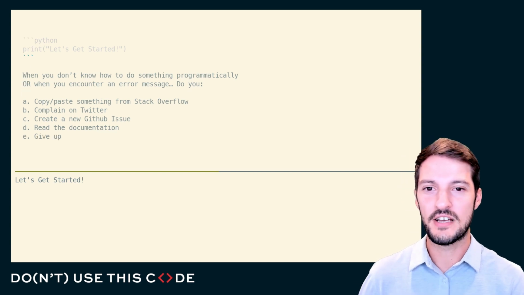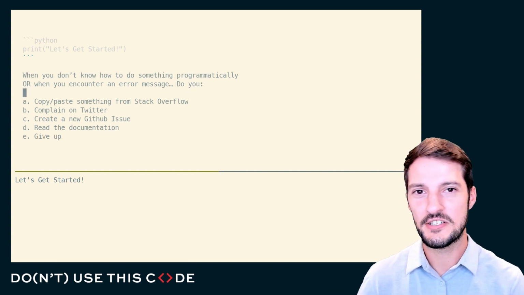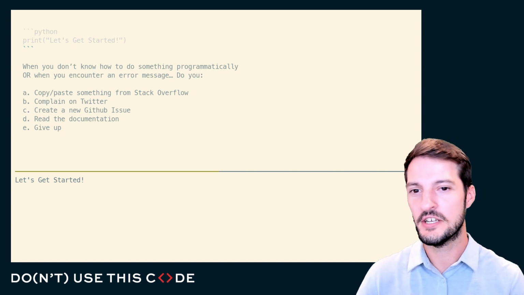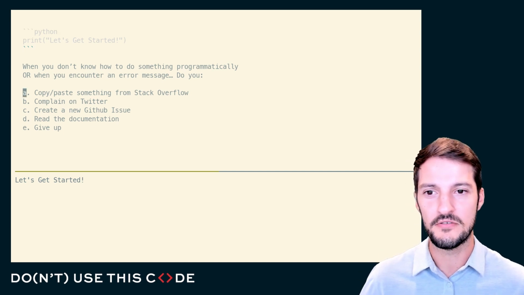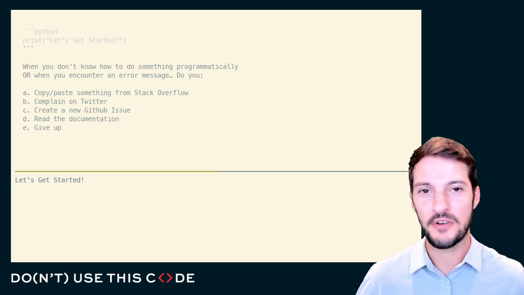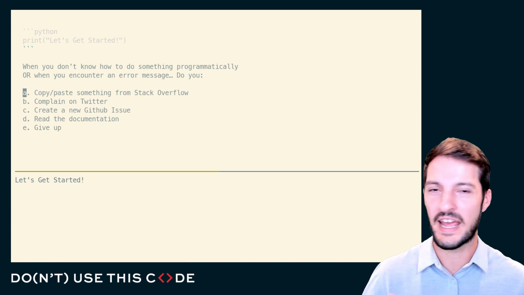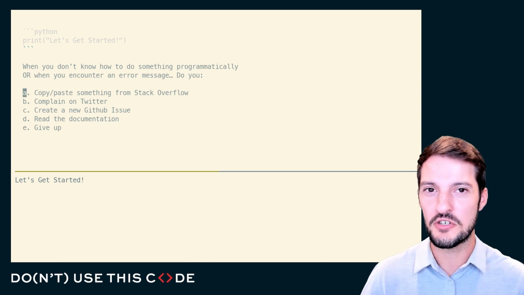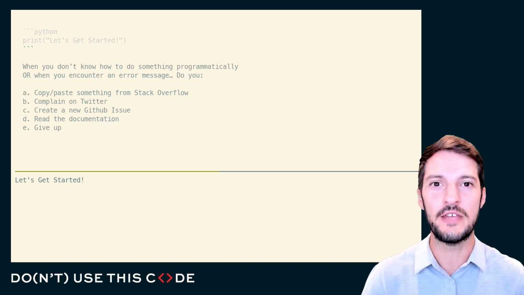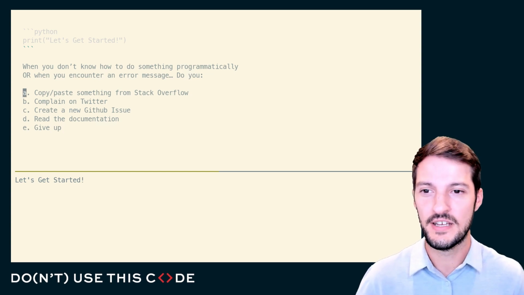When you don't know how to do something programmatically, or when you encounter an error message, you have a couple options. You could go and search on Stack Overflow and just copy and paste something from there, and try and rerun it. That's probably the most common kind of development loop we see with Python programmers. We don't really have an issue with rerunning code. We don't have to wait for that really long compile time that you see in more conservative, truly compiled languages.